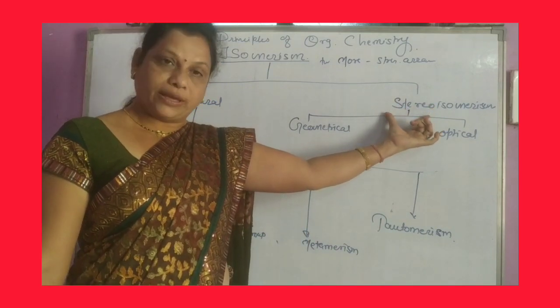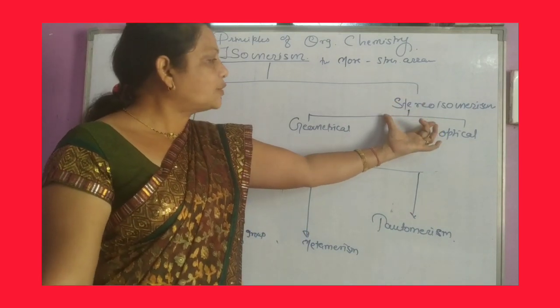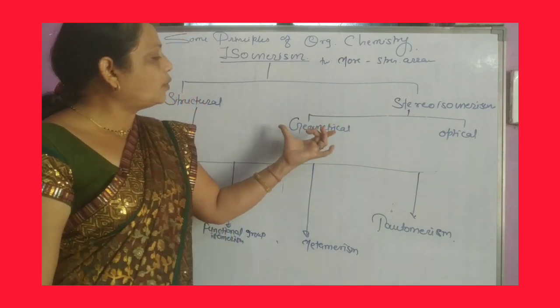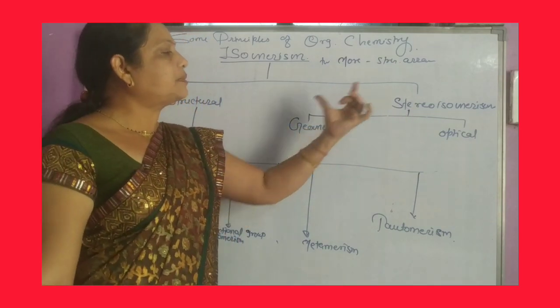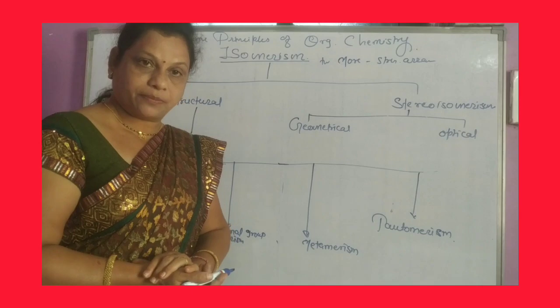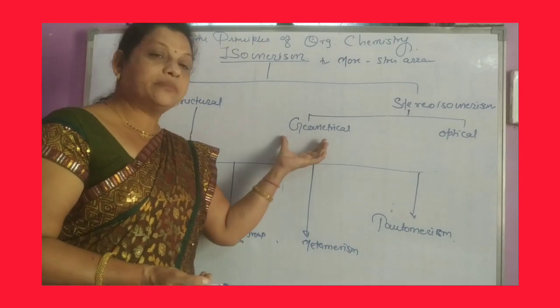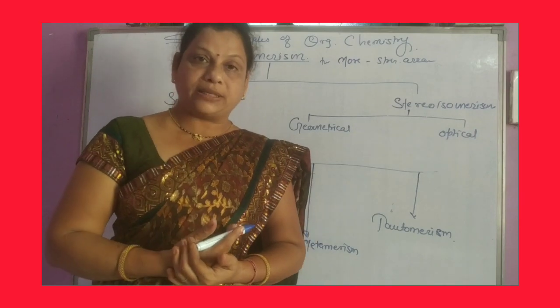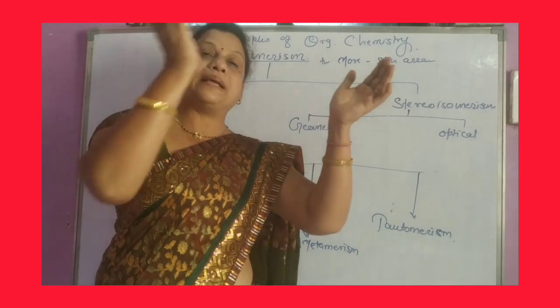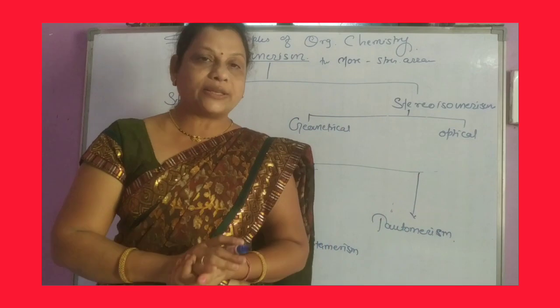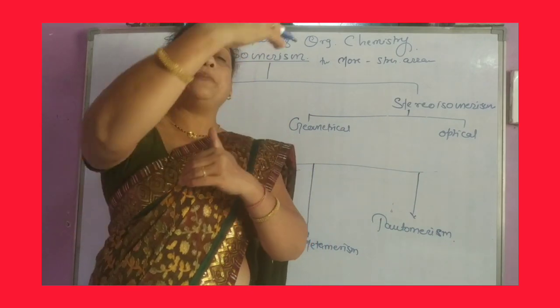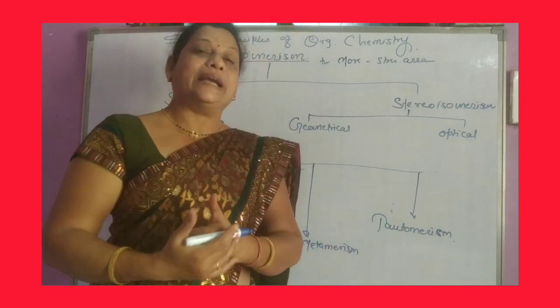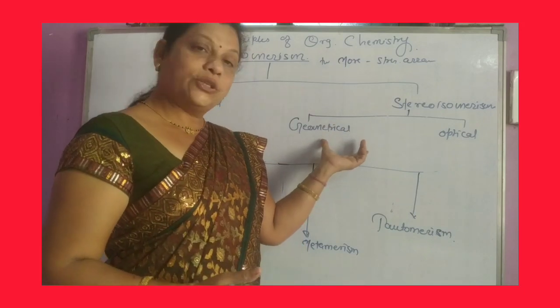Stereoisomers are classified into geometrical isomerism and optical isomerism. Geometrical isomerism means the geometries are different. Cis and trans geometries: similar groups present on the same side are called cis isomers, and similar groups on the opposite side are called trans isomers.